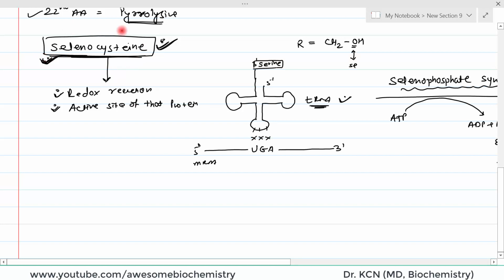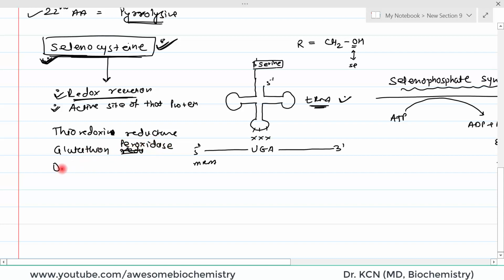What are the examples of proteins which can contain selenocysteine? As I told you, most of the time they are related with redox reactions. So examples are thioredoxin reductase. Second example is glutathione reductase, glutathione peroxidase.